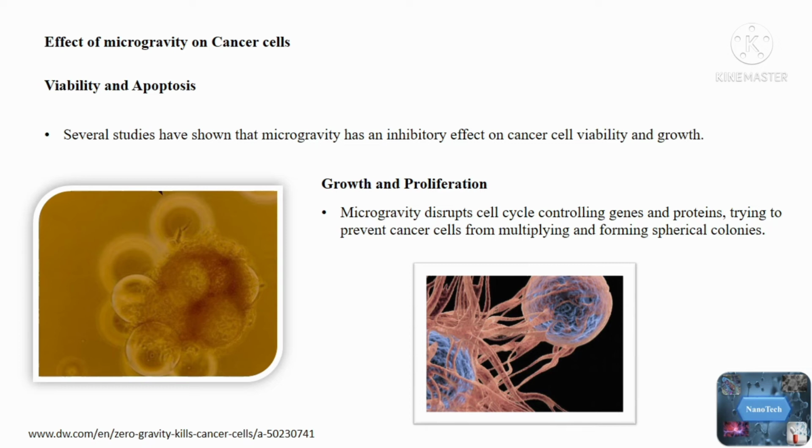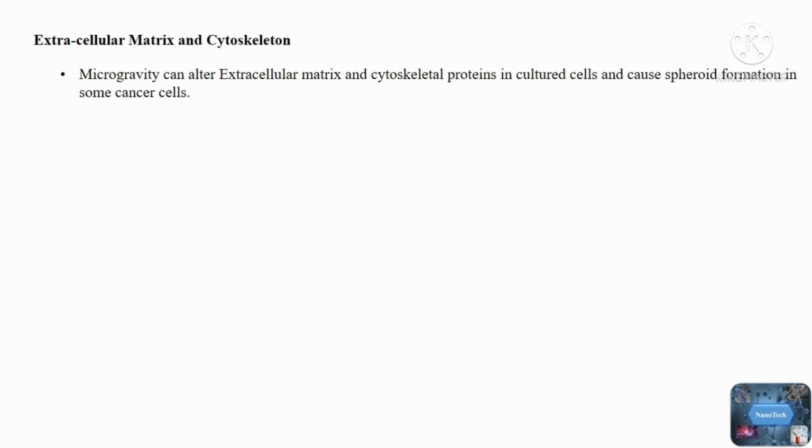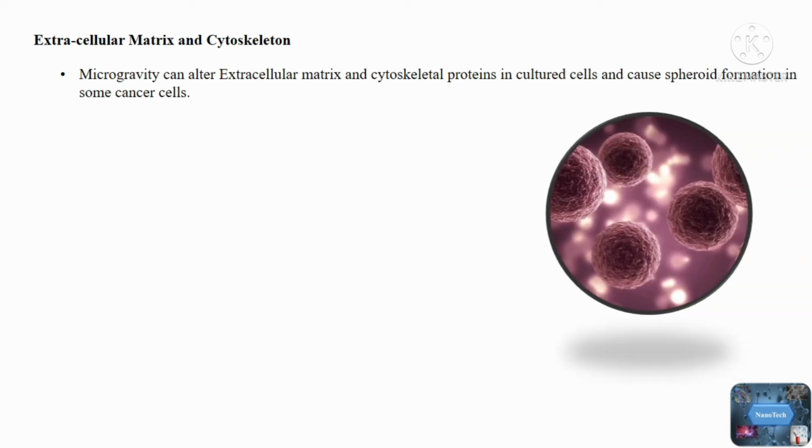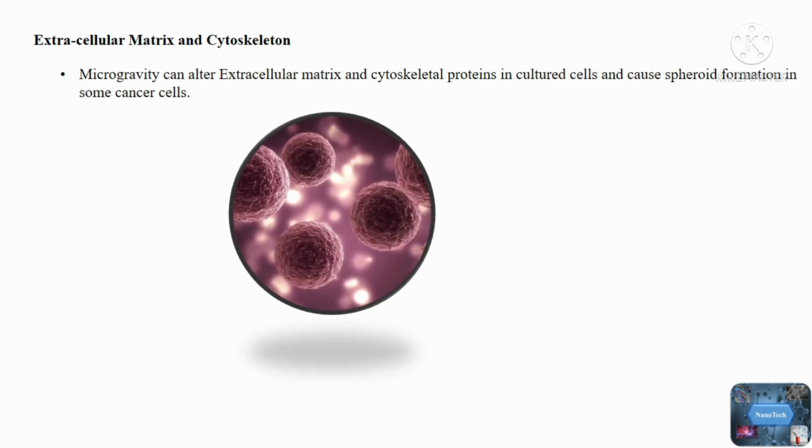Extracellular matrix and cytoskeleton. Microgravity can alter extracellular matrix and cytoskeletal proteins in cultured cells and cause spheroid formation in some cancer cells. Spheroids are three-dimensional cell architecture formations that can, to some extent, represent the tumor's physiological condition. Modifying signaling pathways, the amount of extracellular matrix, and three-dimensional growth-associated proteins could all play a role in spheroid formation.